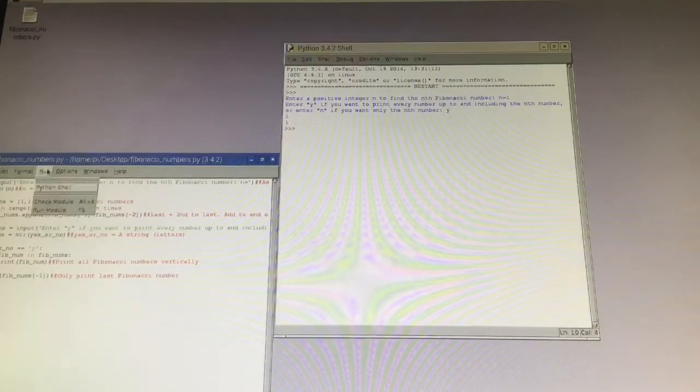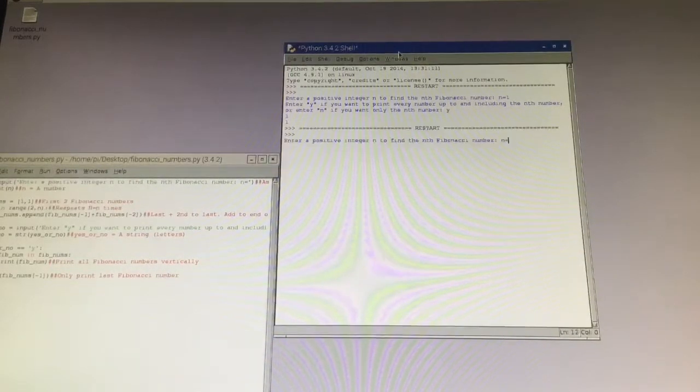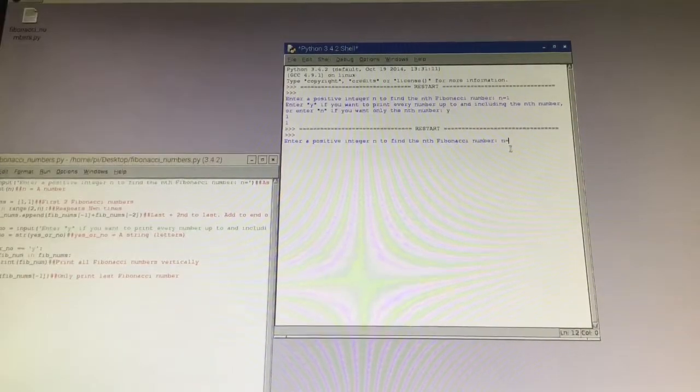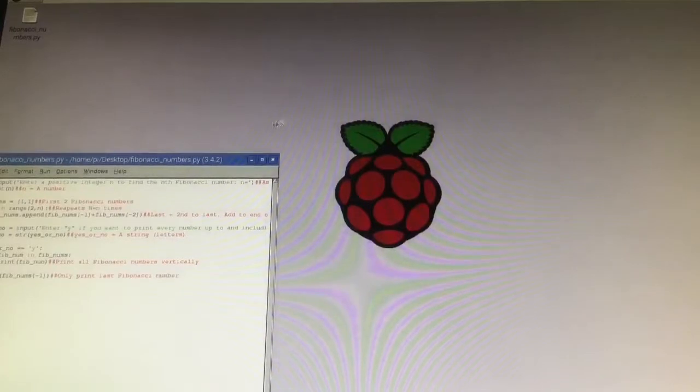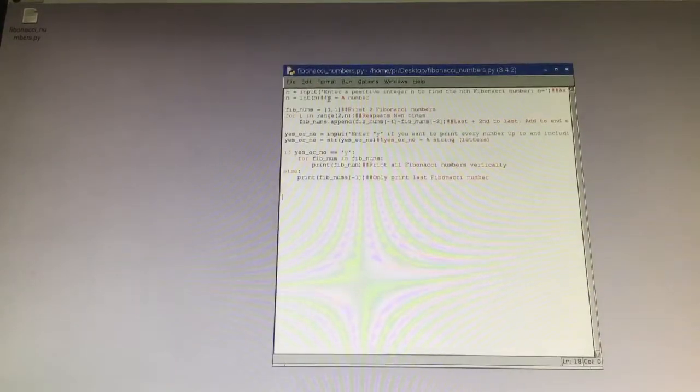But I wonder if 2 works too. Oh, so I could actually make it like this. So if I say 2, enter y, enter. Okay, so yeah, that one's just normal. So the 1 is the only thing that's a glitch, because it enters the first 2. I'm not sure why that happens. If you know Python stuff, then you could probably find the mistake in here that causes that.